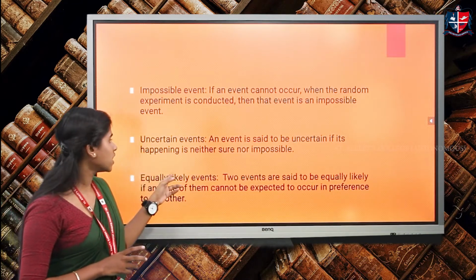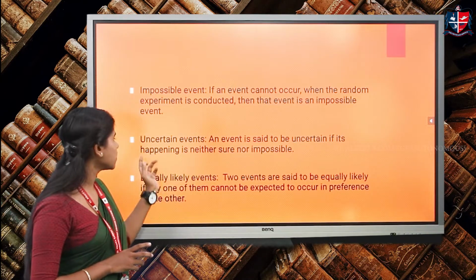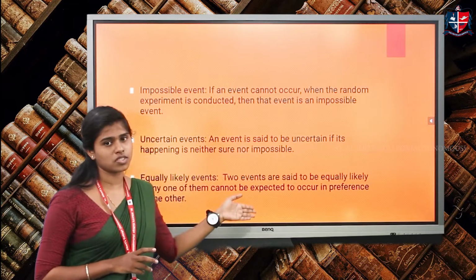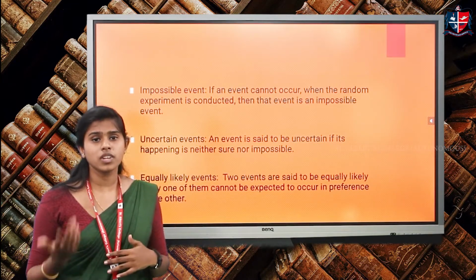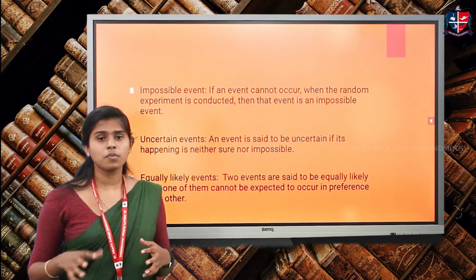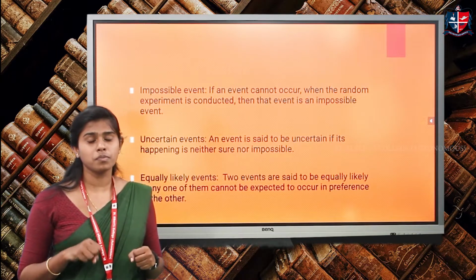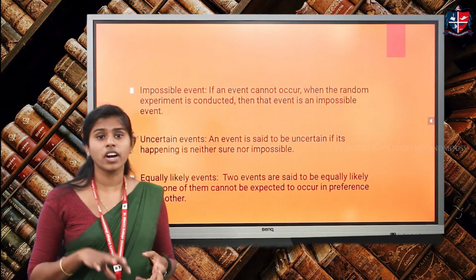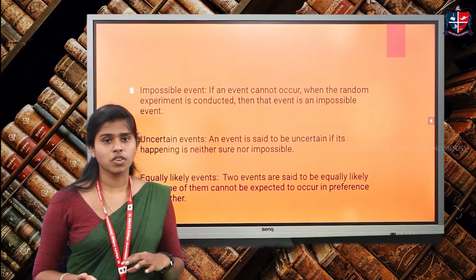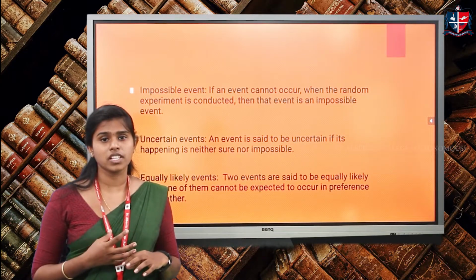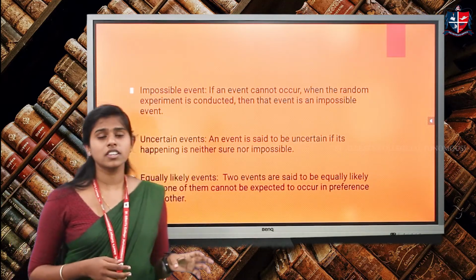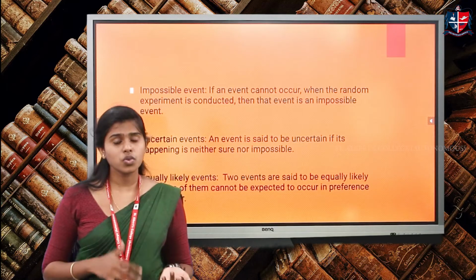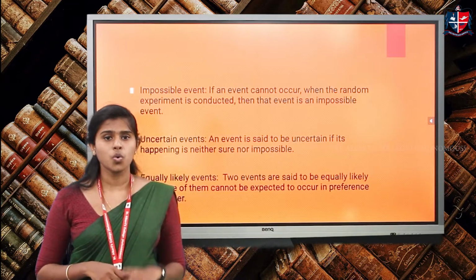Next is the uncertain event. An event is said to be uncertain if its happening is neither certain nor impossible. So, in the case of an uncertain event, we are not sure whether it will happen or not. For example, suppose a black ball is taken from a group of white and black balls. We are not sure whether we will get a black or white ball. So this is an uncertain event. In an uncertain event, the probability usually lies between 0 and 1.